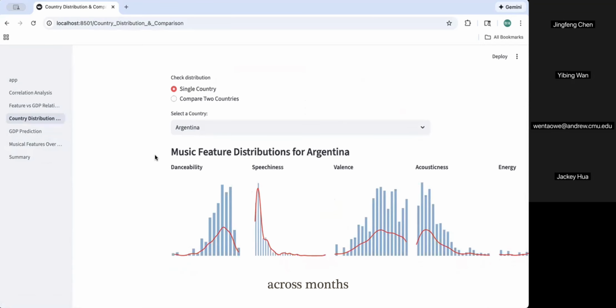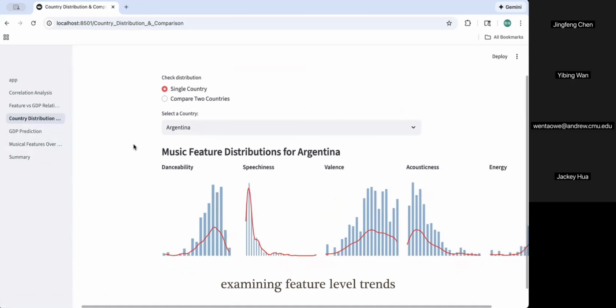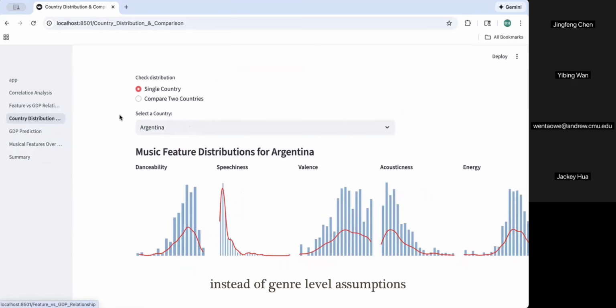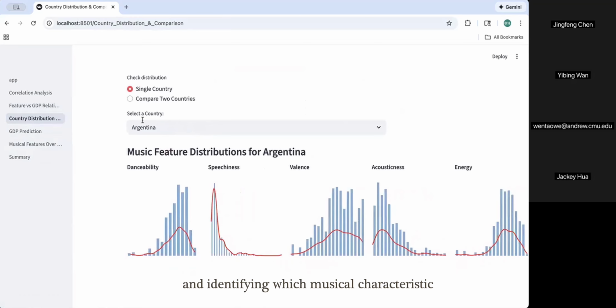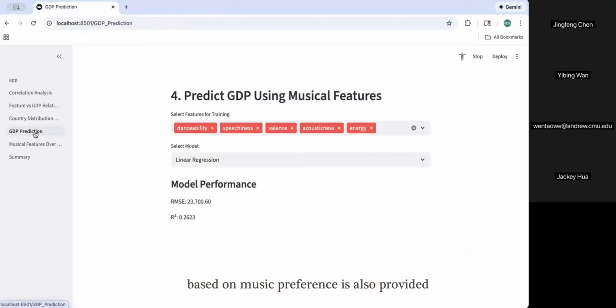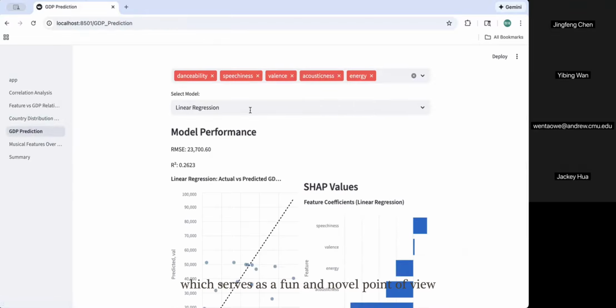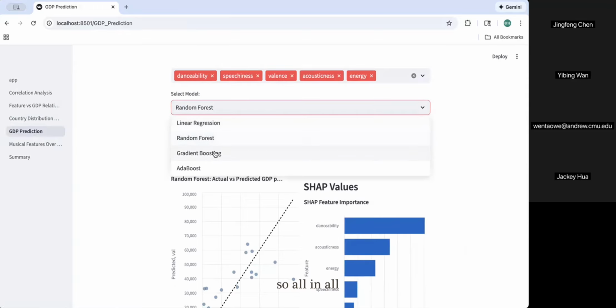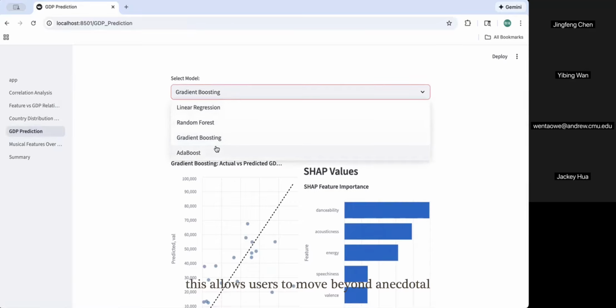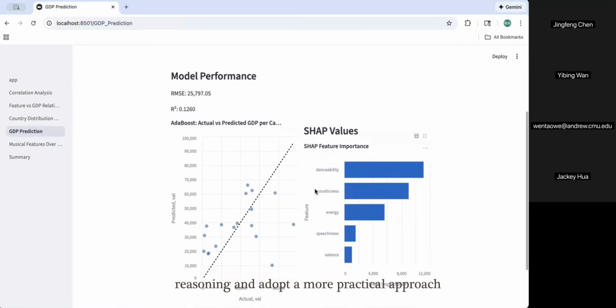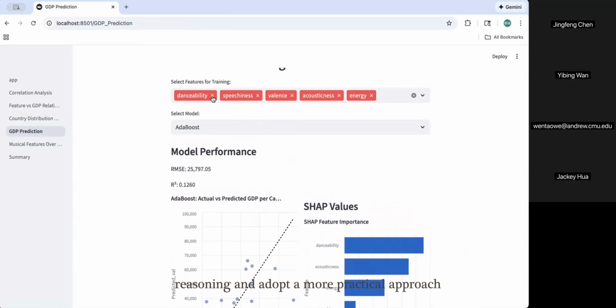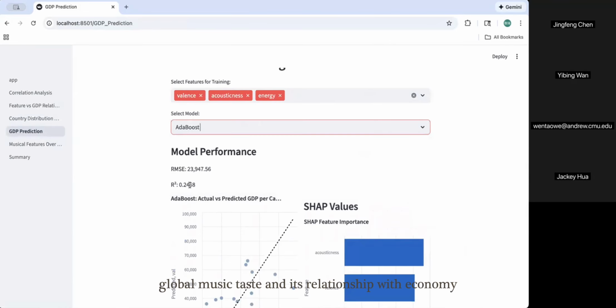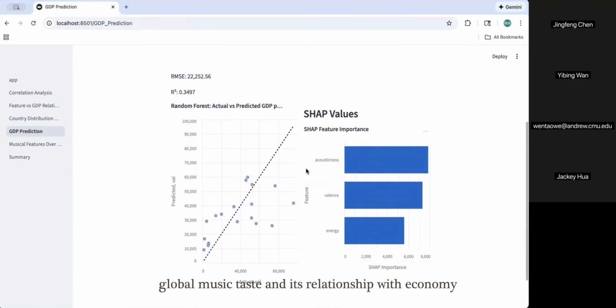The correlation in the country and temporal dashboard encourages new analytical practices, such as comparing temporal stability across months, examining feature-level trends instead of genre-level assumptions, and identifying which musical characteristics consistently synchronize with socioeconomic factors. A prediction of GDP based on music preference is also provided, which serves as a fun and novel point of view. All in all, this allows users to move beyond anecdotal reasoning and adopt a more practical approach to understanding global music taste and its relationship with the economy.